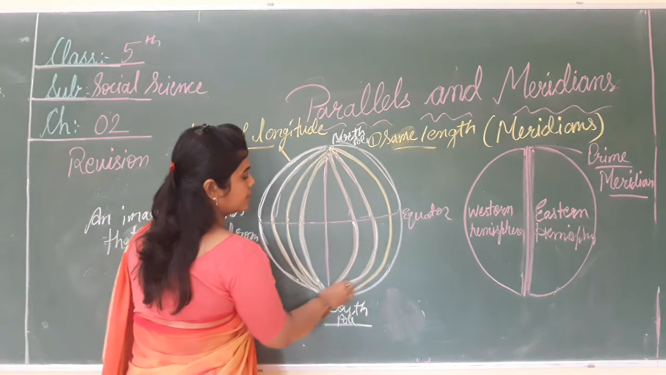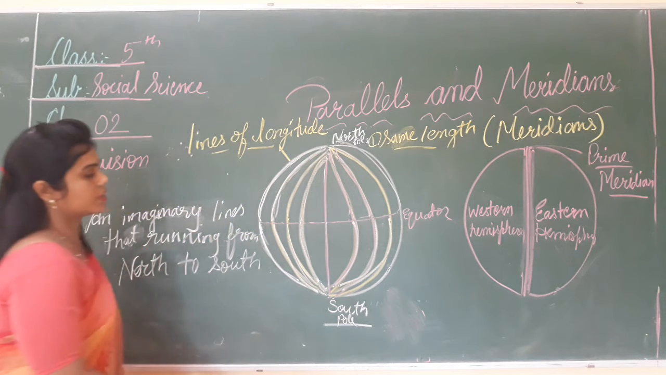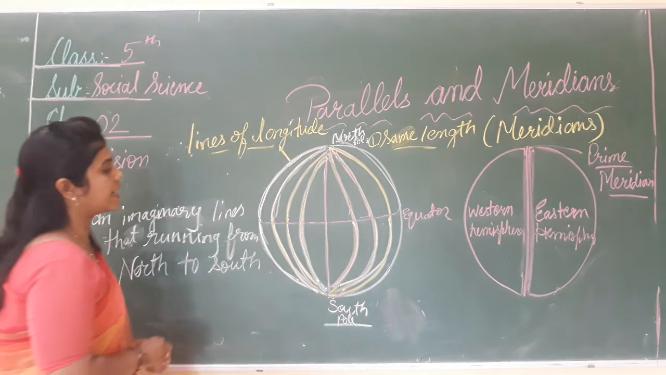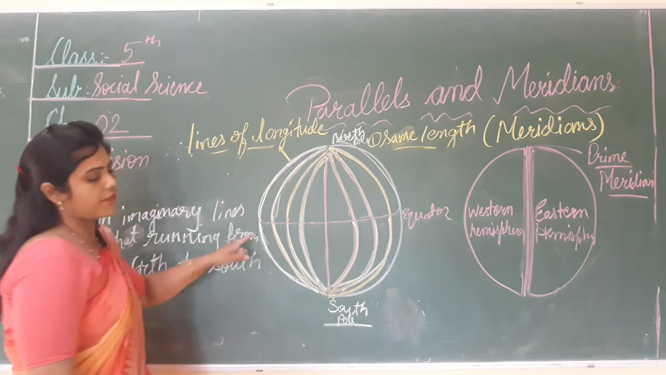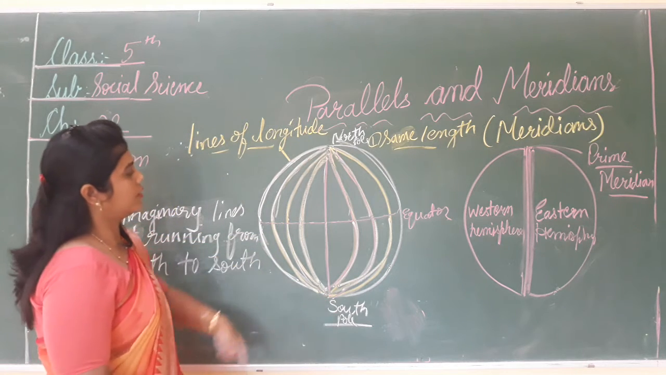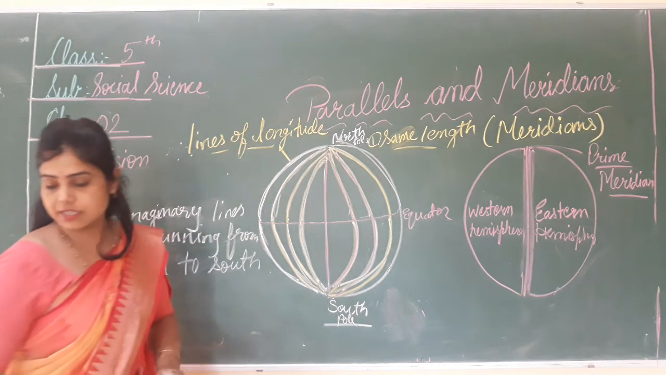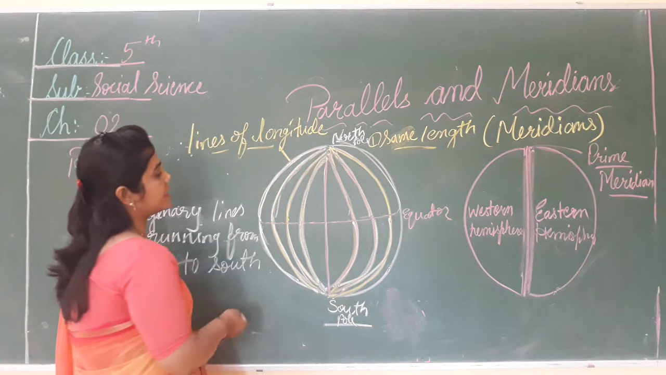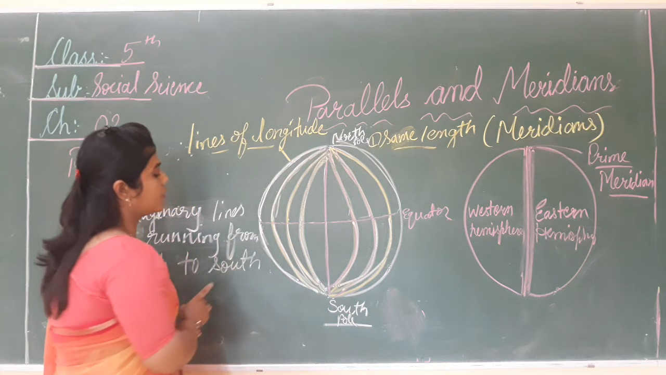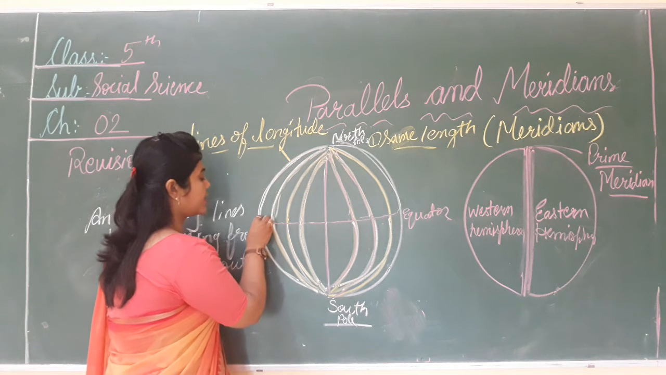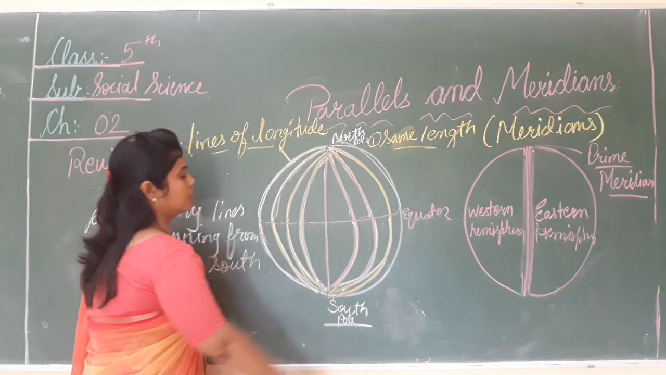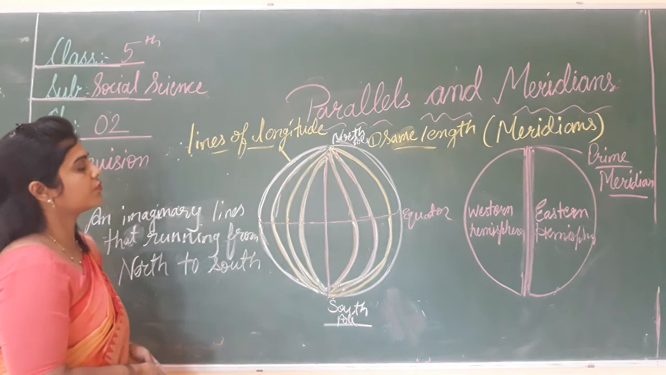What is the third feature? The third feature is that the distance between any two meridians decreases as we move away from the equator towards the poles. What is the third point? The distance between any two meridians decreases as we move from the equator towards the poles. Clear?